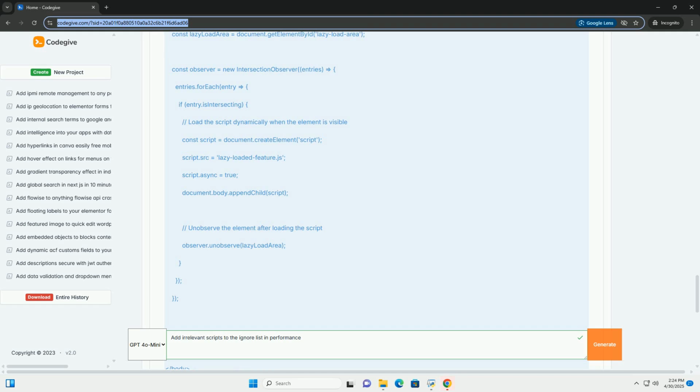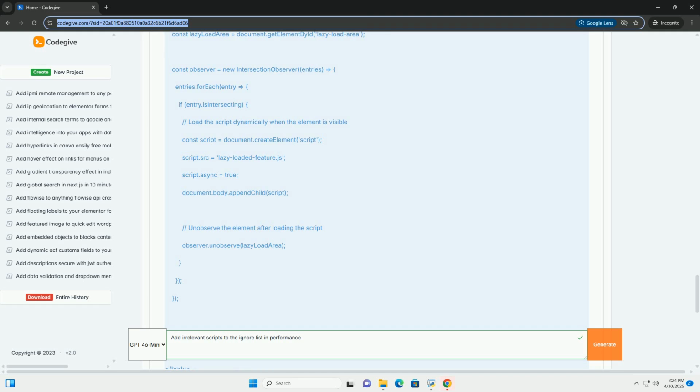2. Why ignore irrelevant scripts? Ignoring or deferring the execution of irrelevant scripts provides several performance benefits. Faster initial page load: by delaying the loading and execution of non-essential scripts, you can reduce the time it takes for the browser to render the page, improving perceived performance.